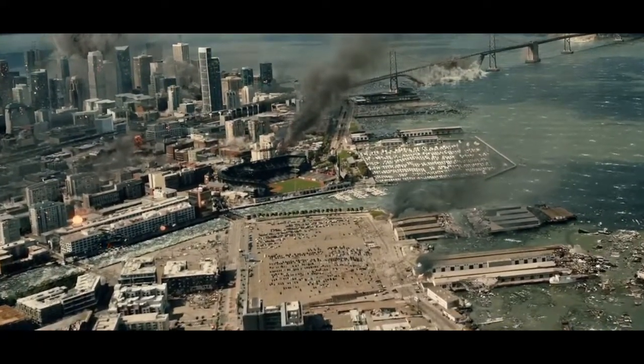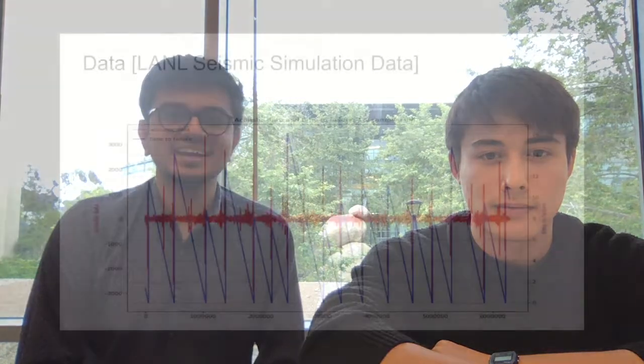and also property. Hi, I'm Vignesh, and I'm Chester, and our goal is to build a machine learning model to predict the possibility of an earthquake.